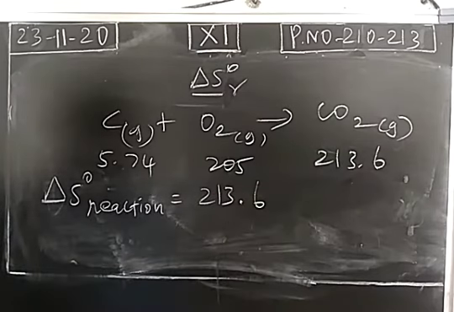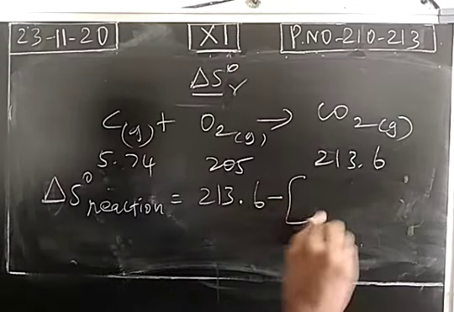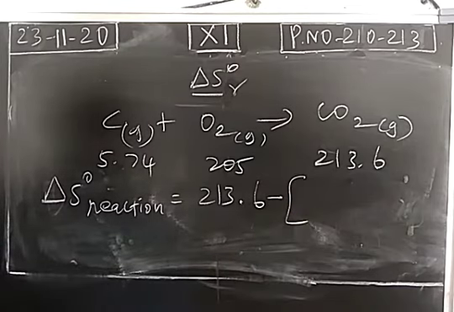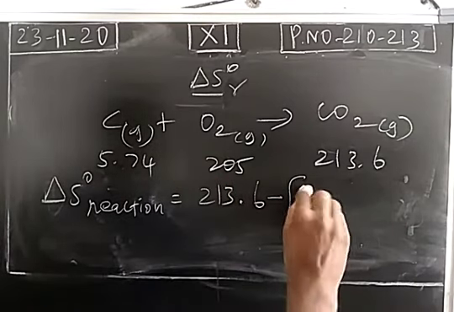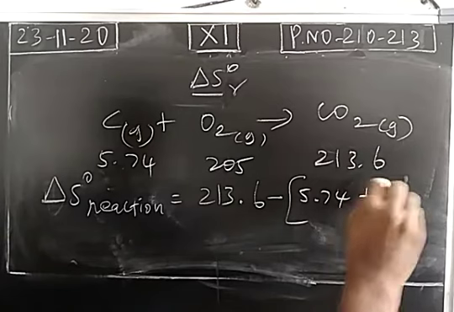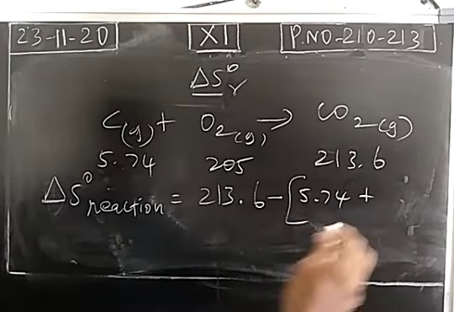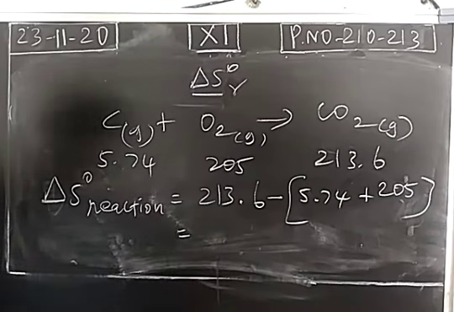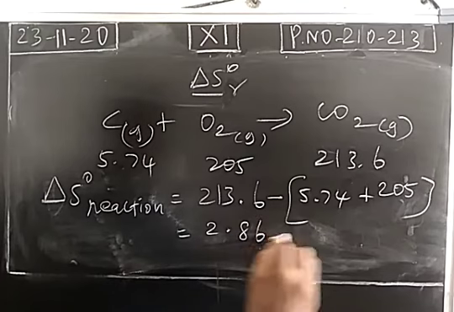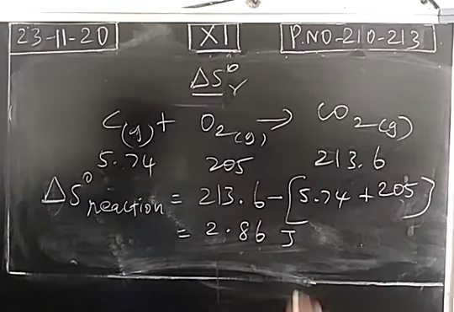The standard entropy of the product carbon dioxide is 213.6 minus the sum of the standard entropy of the reactants. The standard entropy of reactant carbon is 5.74 plus the standard entropy of oxygen is 205. So the standard entropy change of the reaction is 2.86 joule per Kelvin.